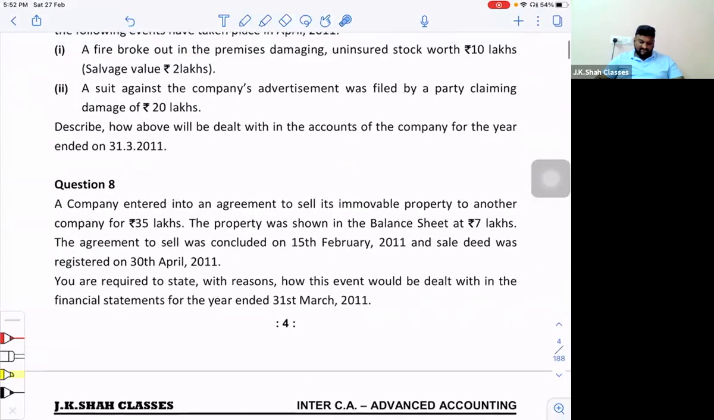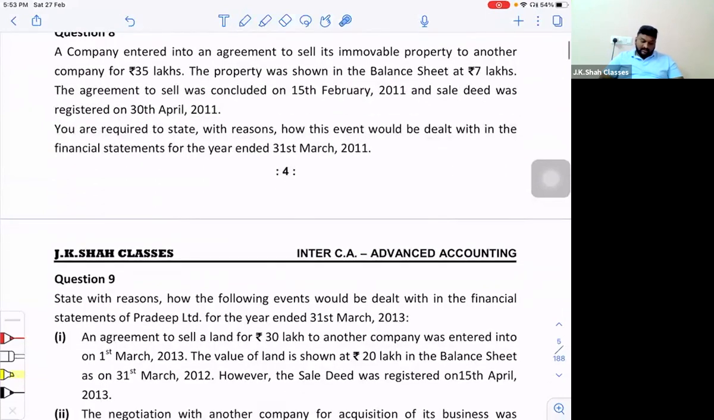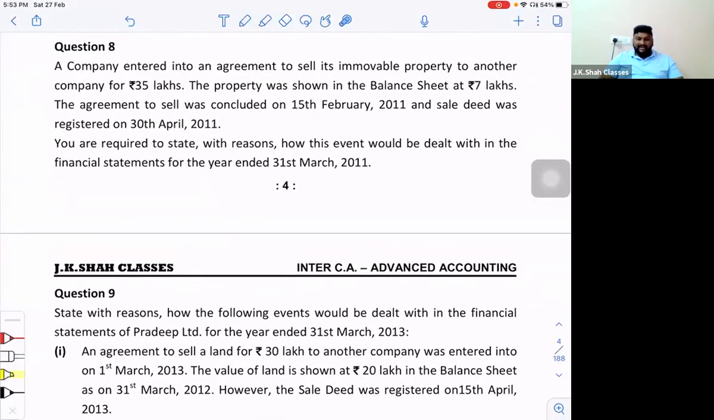We go for the 8th question. A company entered into an agreement. The second part is not an adjusting event. The second part is a contingency. When did I say the second part is an adjusting event? The second part is just a contingency, and contingencies have to be recorded in the notes to accounts. So no adjustment is required in the books of accounts.